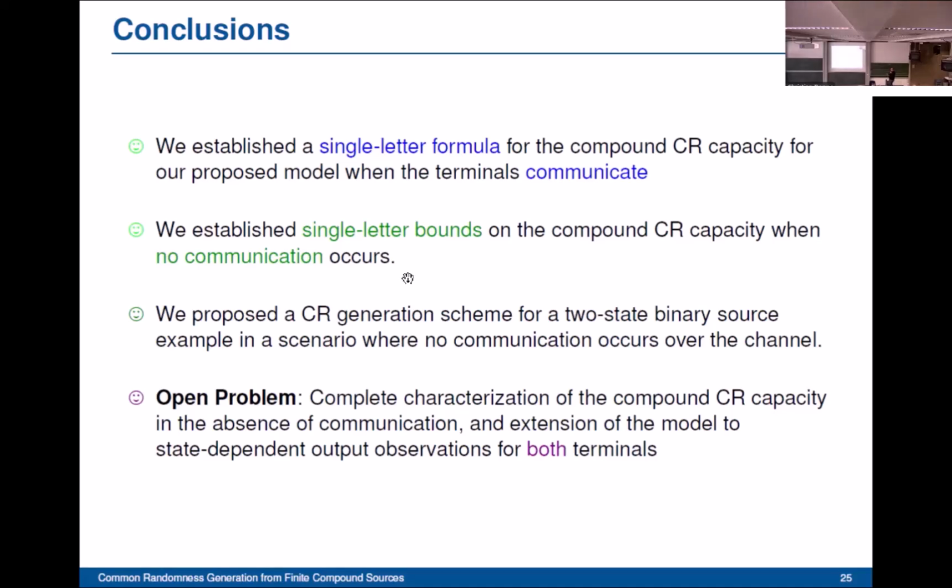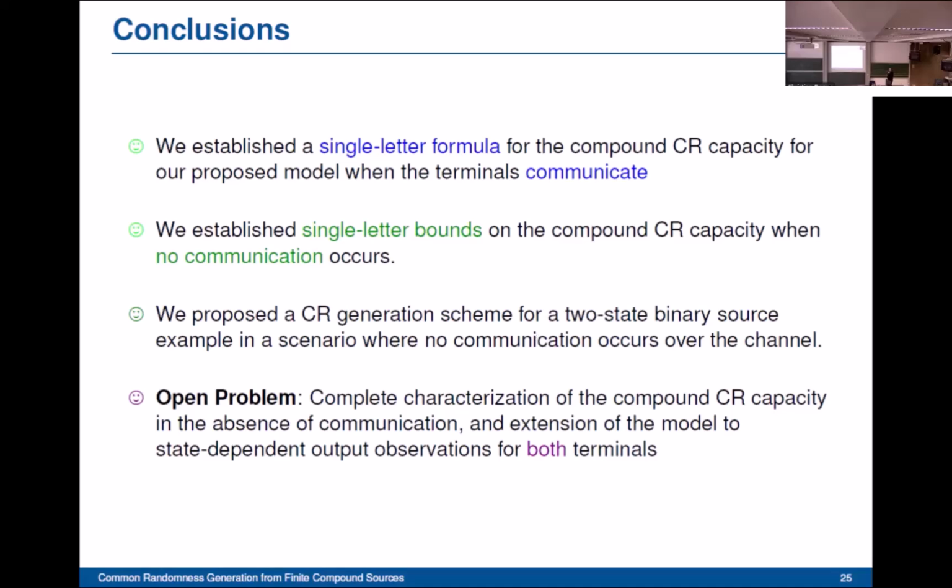We also provided a common randomness generation scheme for a two-state binary source. In this coding scheme, no communication over the channel occurs, and the common randomness rate that we achieve is the entropy of X.